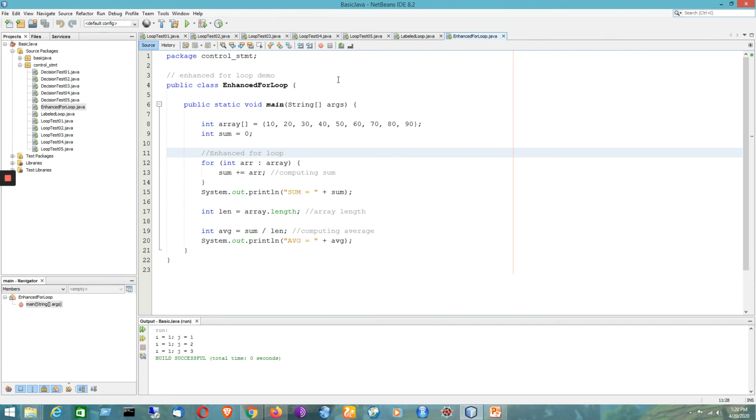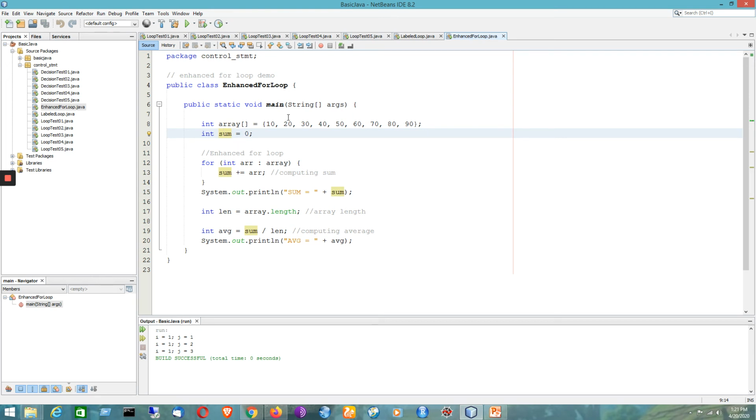Now we are having a relatively new version of for loop, that is called enhanced for loop. Suppose we are having an array, integer type of array, say 10 to 90. We are having 9 values here, 9 integer values here. Now we are going to add them one by one. So for that reason, I have taken a variable named sum, and the final result of summation operation will be taken from this variable. But initially it has been initialized with the value 0.